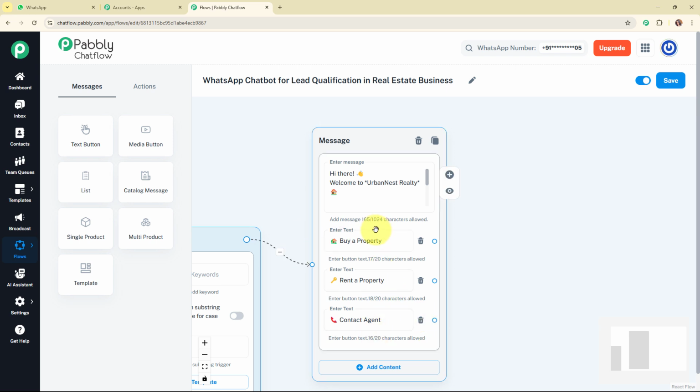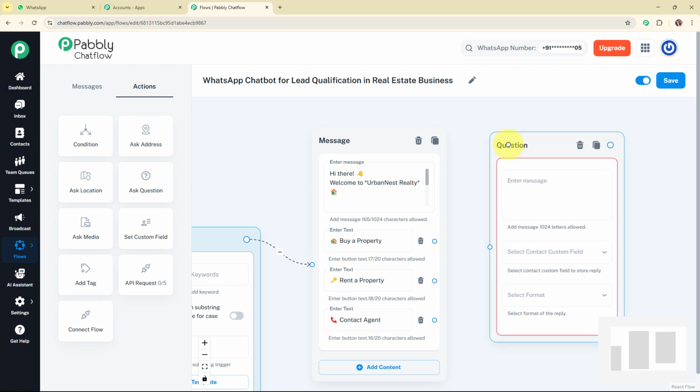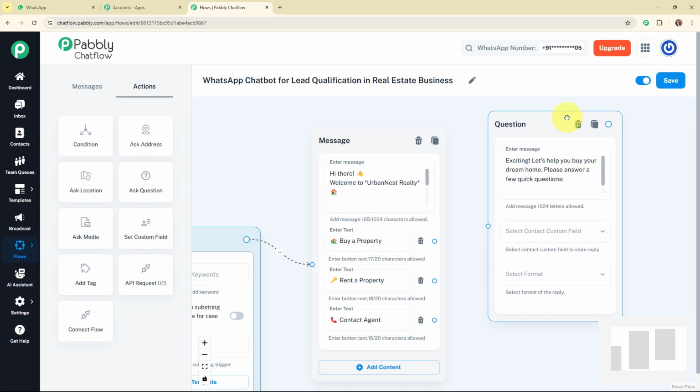And now here I'm going to set up this WhatsApp chatbot further for these quick reply buttons. So let's start with buy a property. So if my lead selects the option of buy a property, then automatically I want to ask the lead some questions. So for that, I'm going to click on this action type node first, and from here I'm going to select the ask a question message box over here.